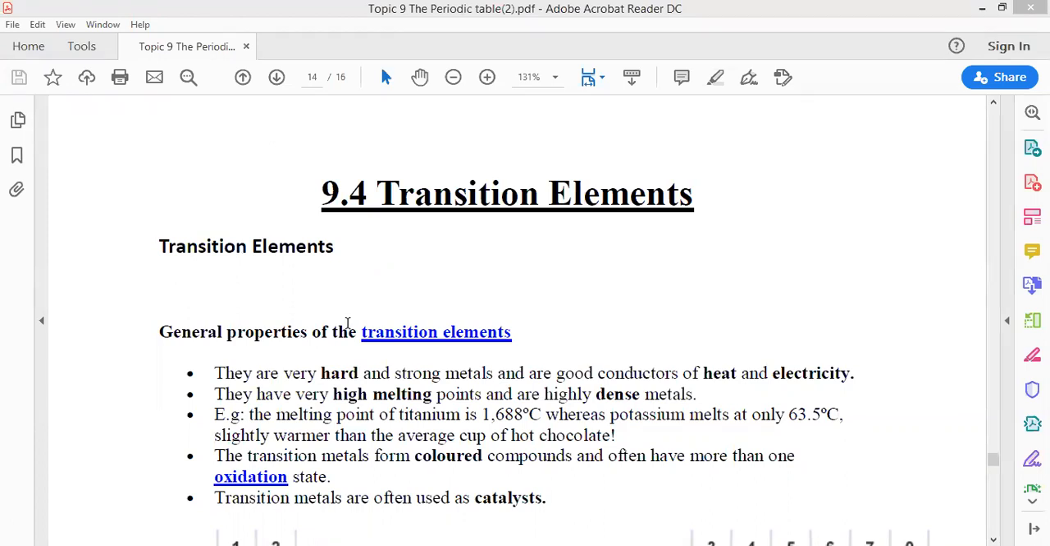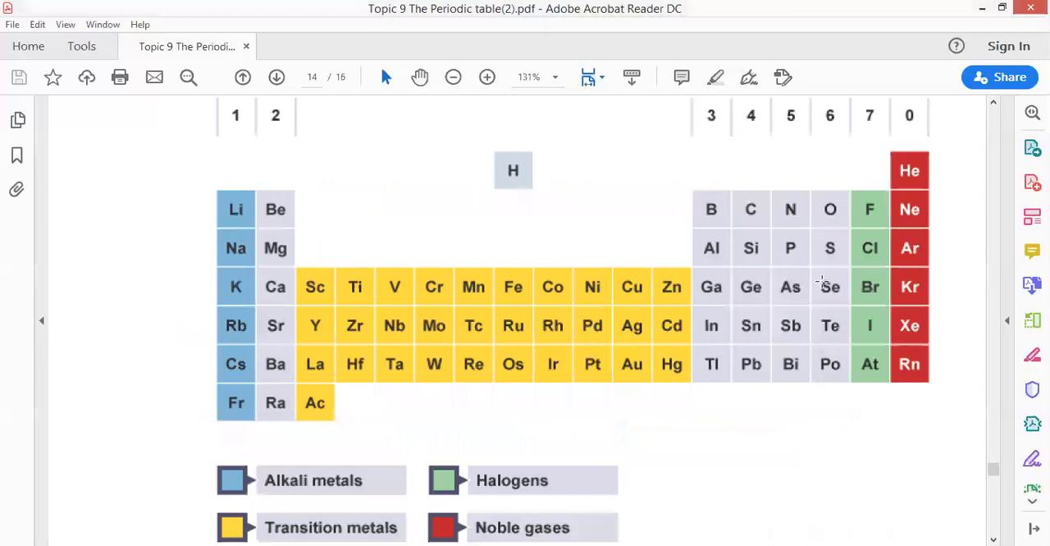Transition elements, as you see here, are the block of elements in the middle of the periodic table. About 30 elements in the middle of the periodic table. They are all metals and include most of the metals we use in our life, like iron, copper, and silver.